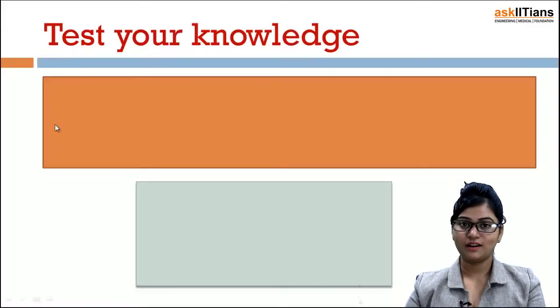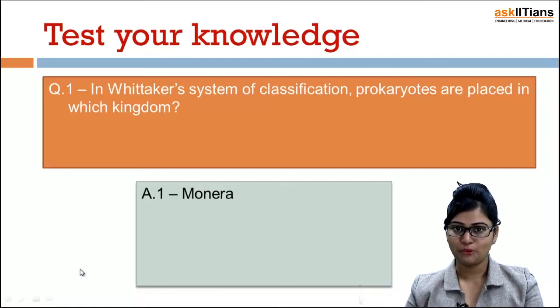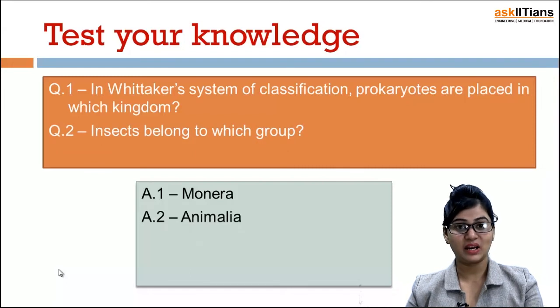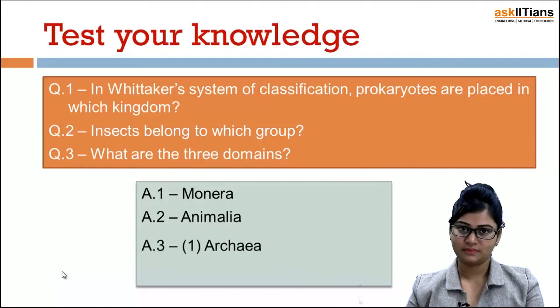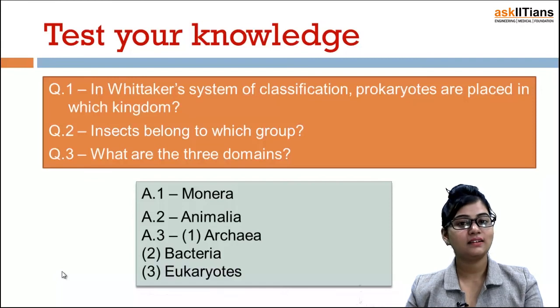Now I am going to test your knowledge. First question I would like to ask you is, in Whitaker's system of classification, prokaryotes are placed in which kingdom? I told you that. Yes, Monera. Insects belong to which group? Think. Yes, Animalia. Third question, what are the 3 domains? First is archaea, second is bacteria, and third is eukaryotes.